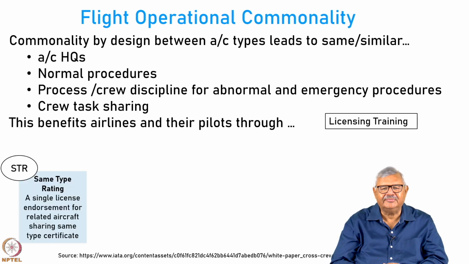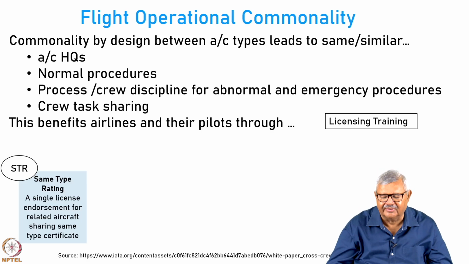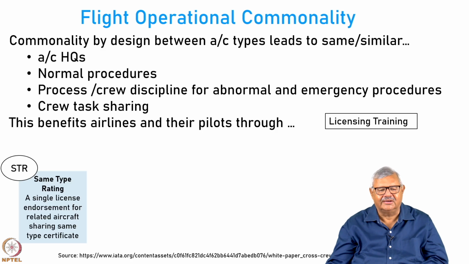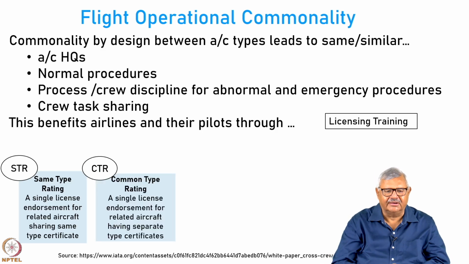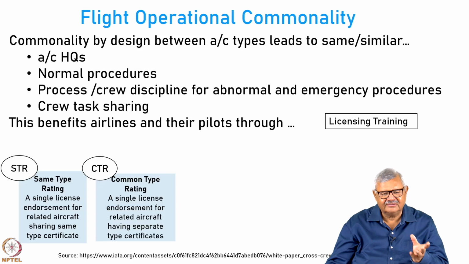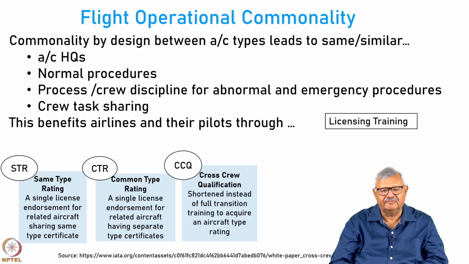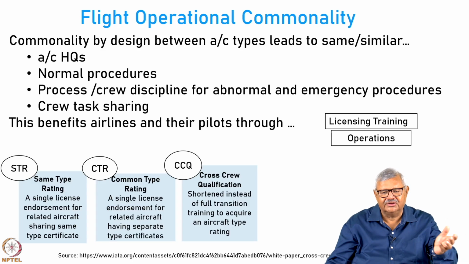So, if you have the same type rating, it is called STR, a single license endorsement for aircraft related, sharing the same type certificate. As I mentioned, all the 4 categories of A340 have the same type rating. Then you have common type rating, a single type license for endorsement for aircraft which are related but have separate type certificates. So, one can have a common type rating for A330 and A340. Then you have cross crew qualification. As I said, much lesser time and investment is required by the airline to train a pilot from one aircraft type to the other aircraft type.